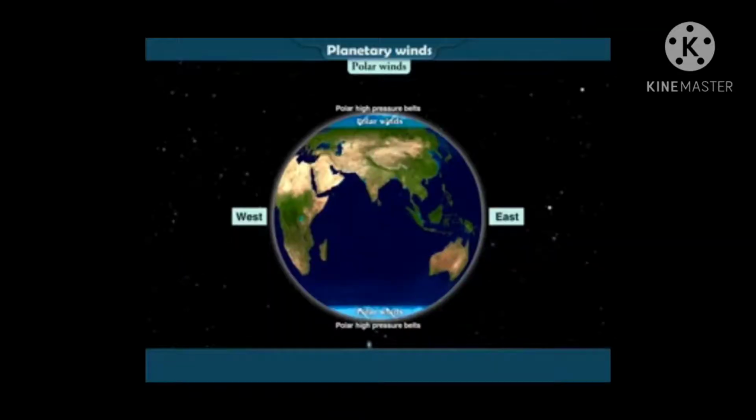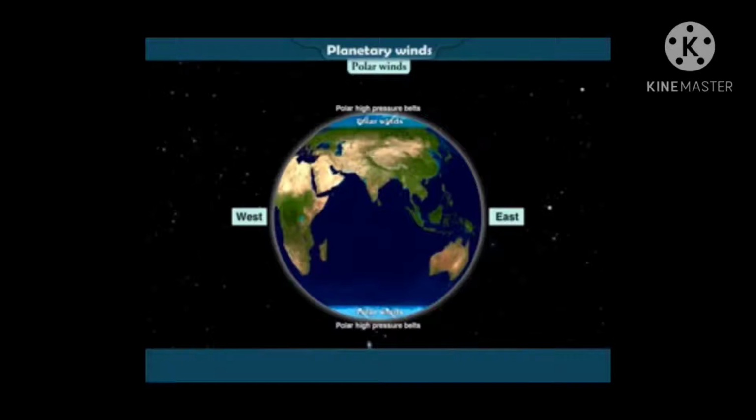As we studied previously, why is air pressure high in the polar areas in both the hemispheres? The reason is that at the polar region the rays of the sun are slanting. Air pressure is high in polar areas in both the hemispheres because the temperature over here is below 0 degree Celsius.